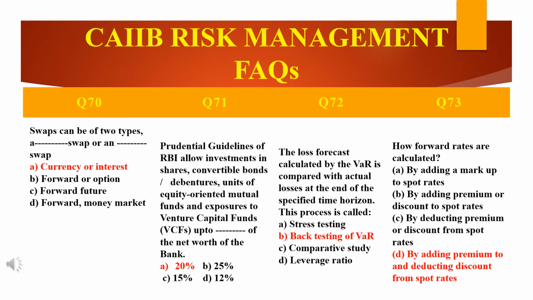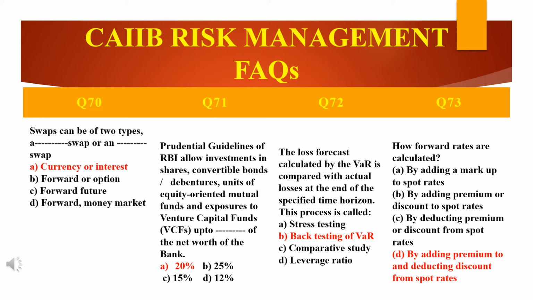Second, by adding premium or discount to spot rate. Third, by deducting premium or discount from spot rate. And the last option they are giving is by adding premium to and deducting discount from spot rate. Okay, they are adding premium to spot rate and deducting discount from spot rate. So the answer is D. Yes, D. The spot rate forms the basis.